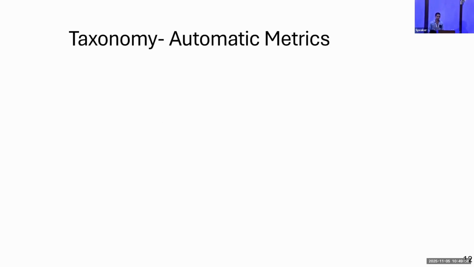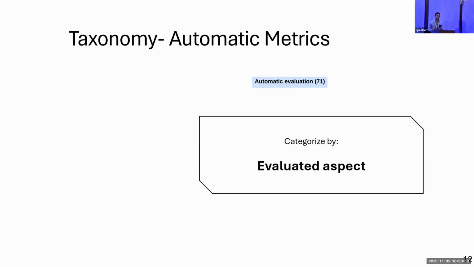Okay, let's start with the taxonomy. Overall, we identified 71 metrics. And again, the goal of the taxonomy is helping metric users easily select the metric that best fits their need. We therefore categorize metrics by the aspect of the candidate caption they try to evaluate, following the thought that when you develop an image captioning model, you want to show that the generated captions are good at X or Y.